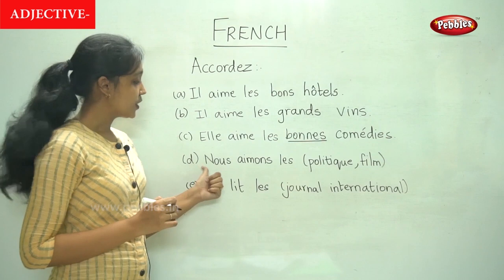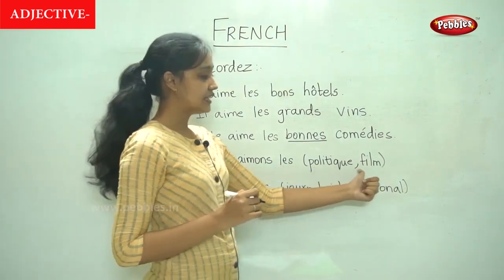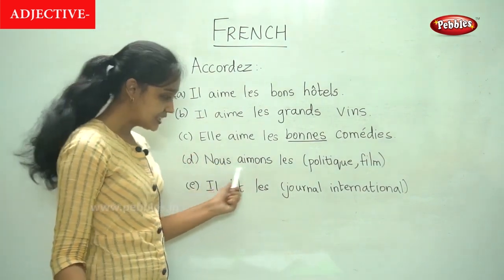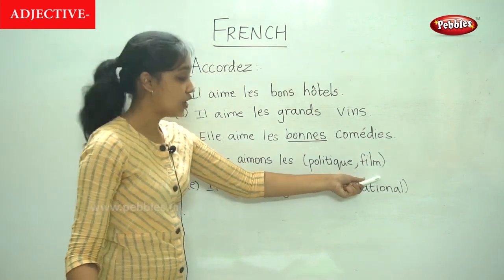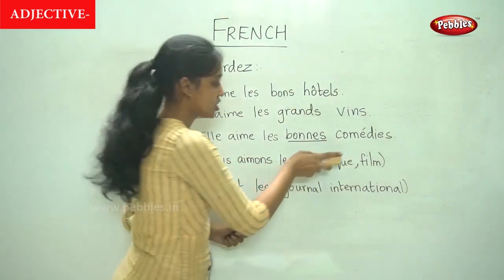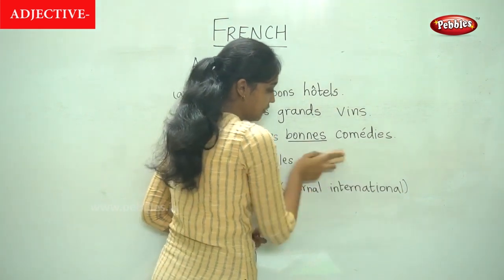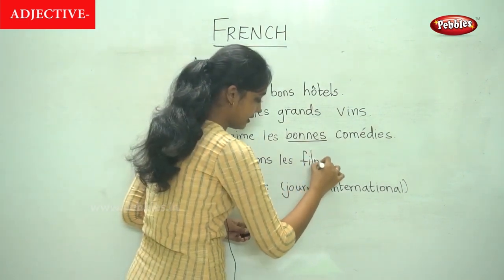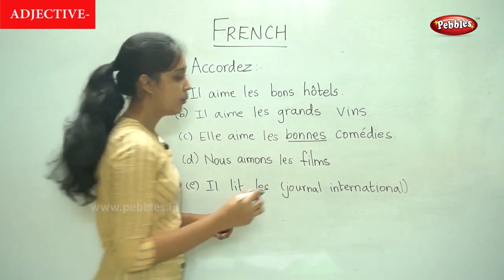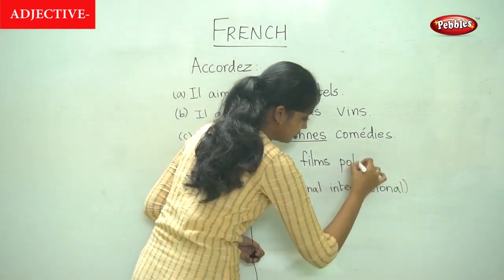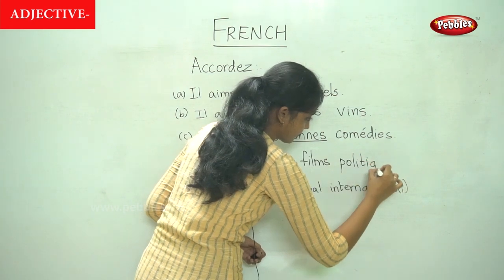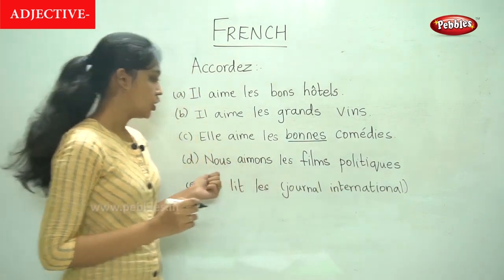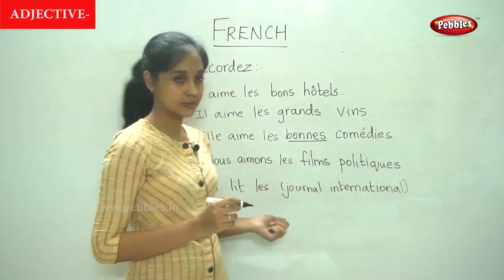Now the next sentence. Nous aimons les politiques and film. So here there is a slight change. In this case, the noun would come before the adjective. So the noun is film. It is masculine. In the plural, we write it as films. And politique, so this will also come in the plural form. Nous aimons les films politiques.